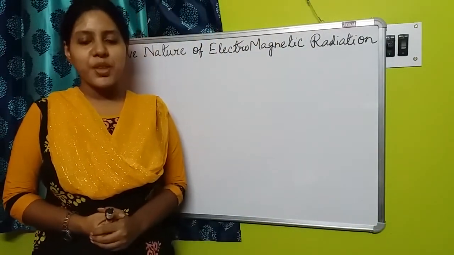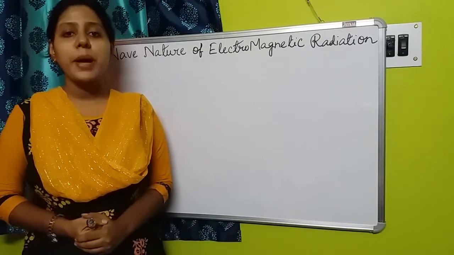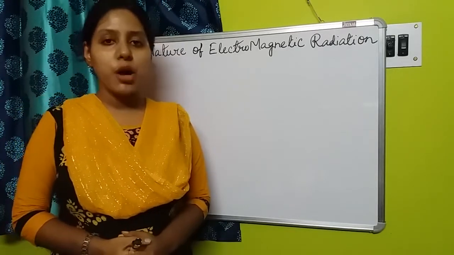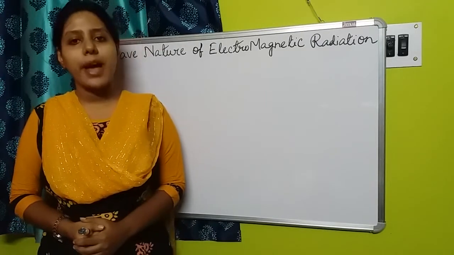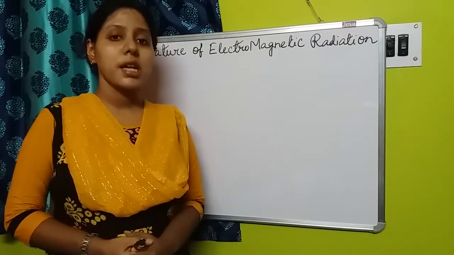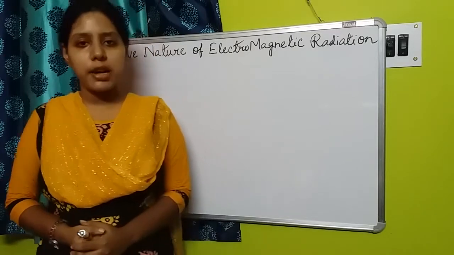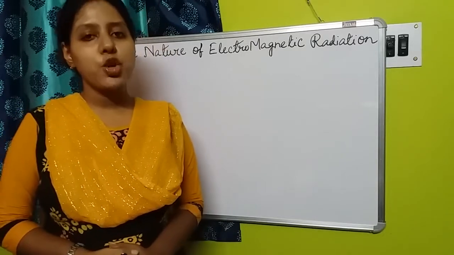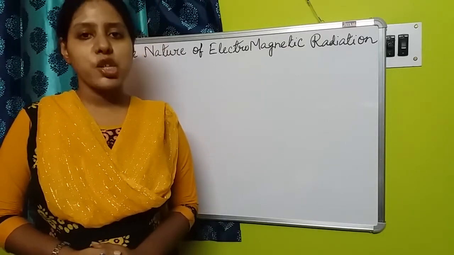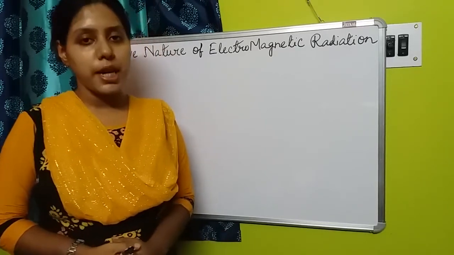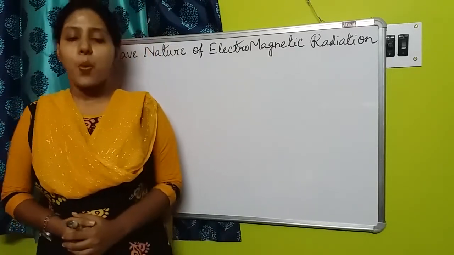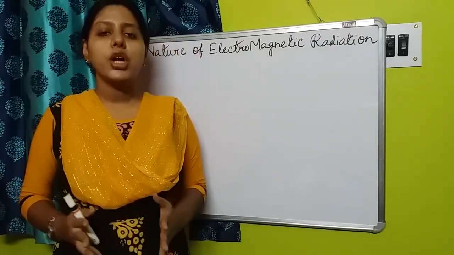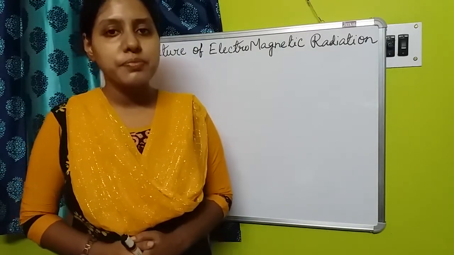Hello students. So this is our video number part 4. In our previous video we have learned about the wave nature of electromagnetic radiation. That was Maxwell's electromagnetic theory. So in today's class we will see the particle nature of electromagnetic radiation, that is better described by Planck's quantum theory. So why is only the wave nature not sufficient for electromagnetic radiation?